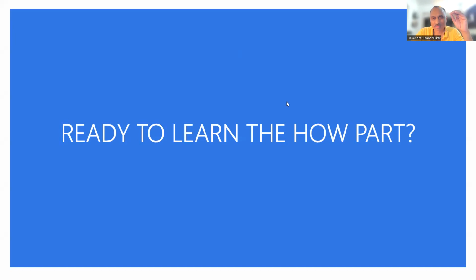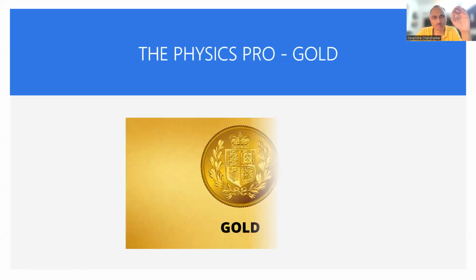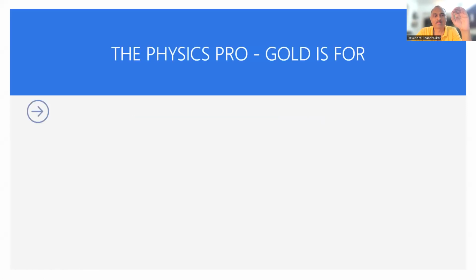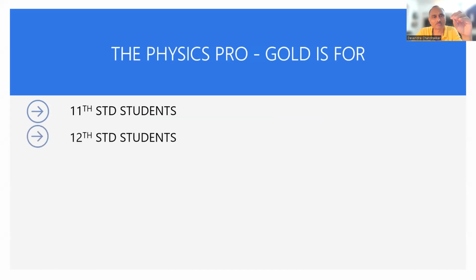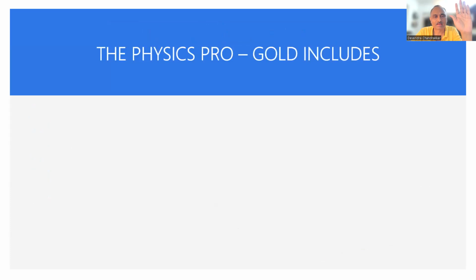Okay? So now the how part. I'm offering you the Physics Pro Gold model here, right? The Physics Pro Gold is for 11th standard students, those of you who have taken science and studying physics. 12th standard students, those of you who have taken science and studying physics. 9th and 10th standard students who want to start early, right? And for IITJEE and NEET aspirants of 23 and 24, both freshers and repeaters. Okay? इन सबके लिए ये Physics Pro model है, right?